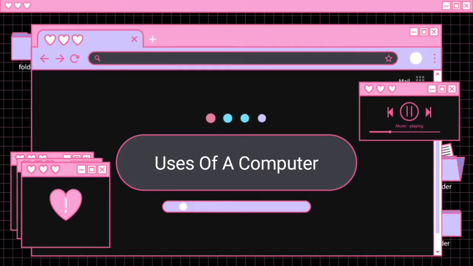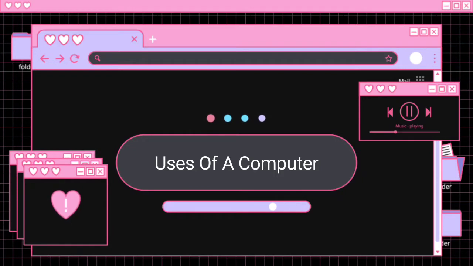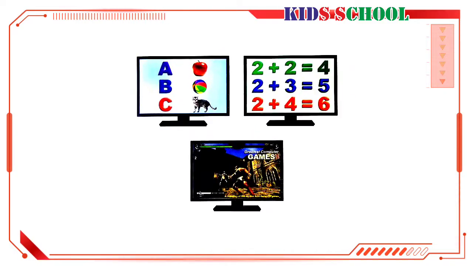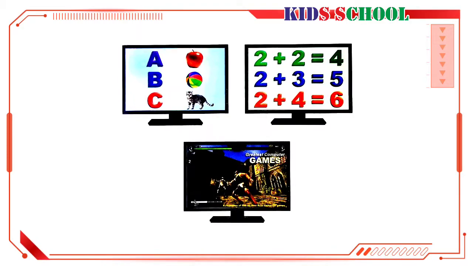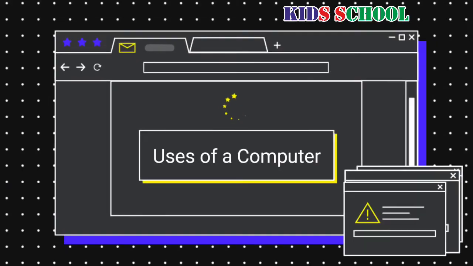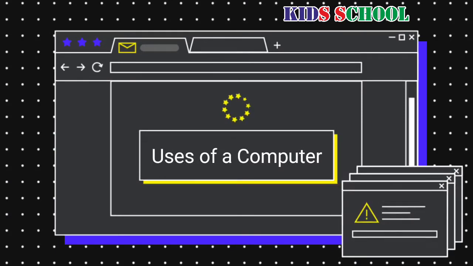Today we are going to learn the new lesson of Introduction to Computers, Standard 2, and today's topic is uses of a computer. Dear students, as you know that this is a computer. A computer is used at home, in a school and many other places. Now we will see the uses of a computer.